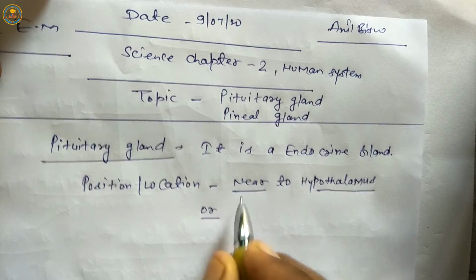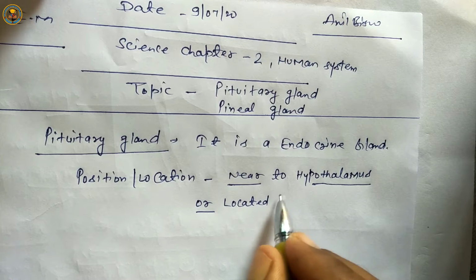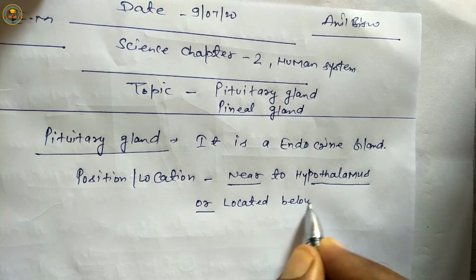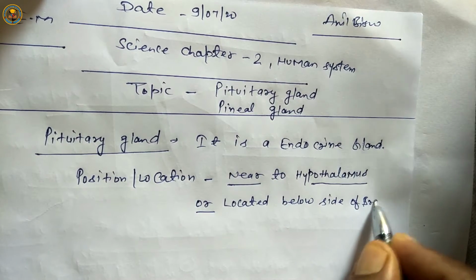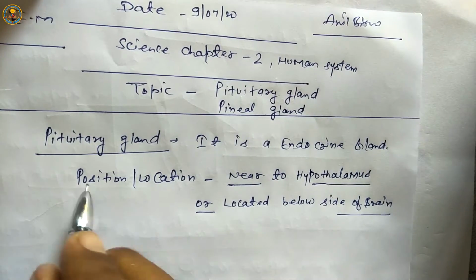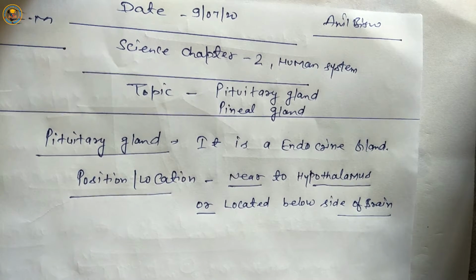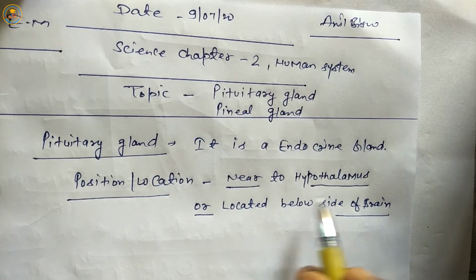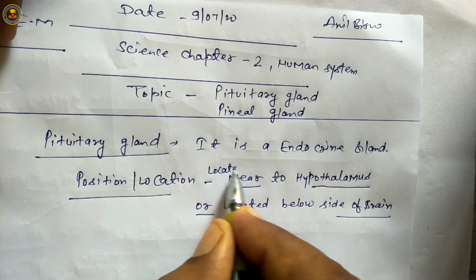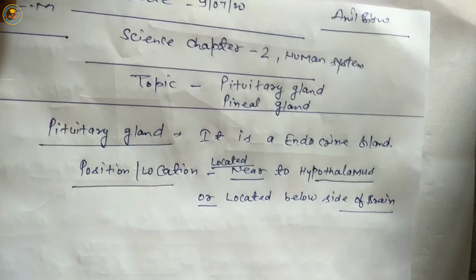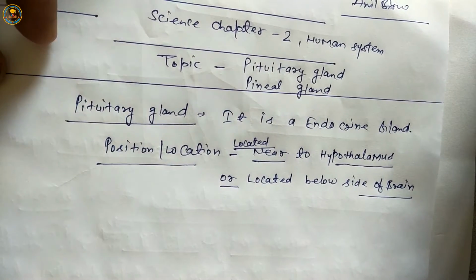So the first specific point of the pituitary gland is position or location: near the hypothalamus, and second, located below the brain.